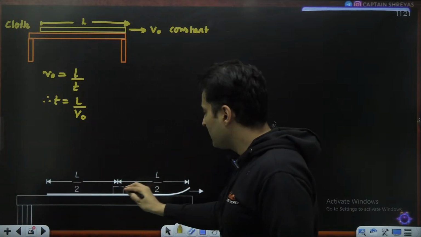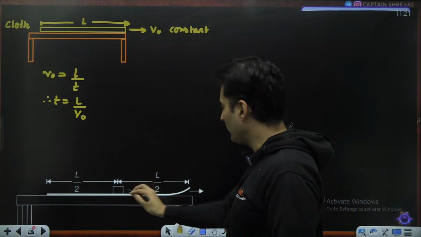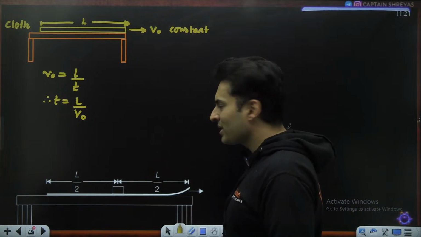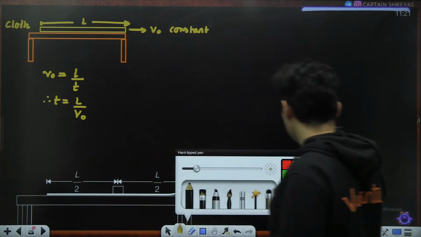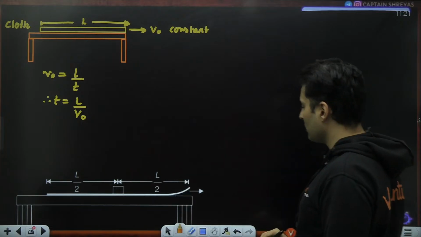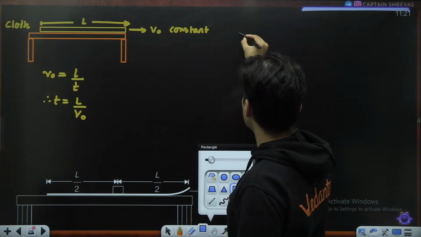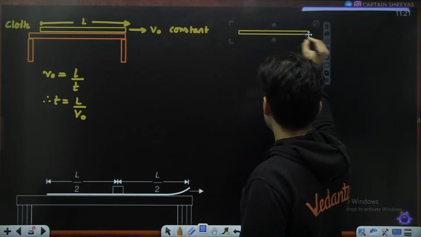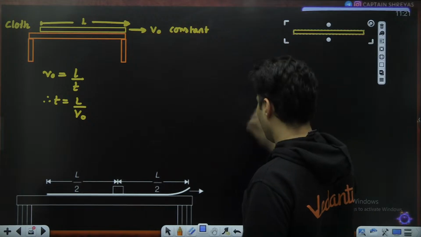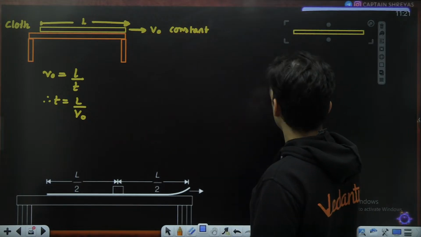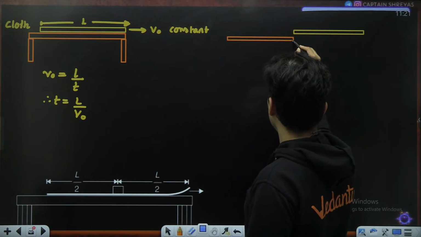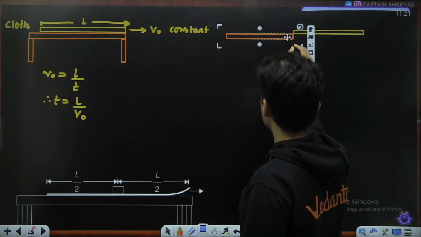See, this block is definitely going to move from here to here. And in the most extreme case, observe this carefully, this cloth, when it is pulled out almost from that particular table, probably something like this.